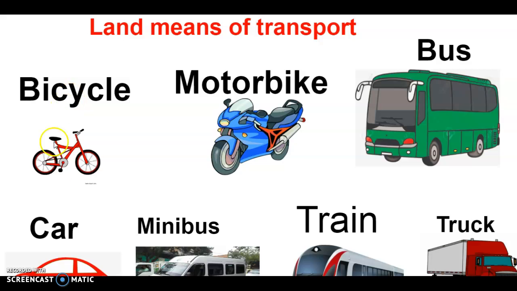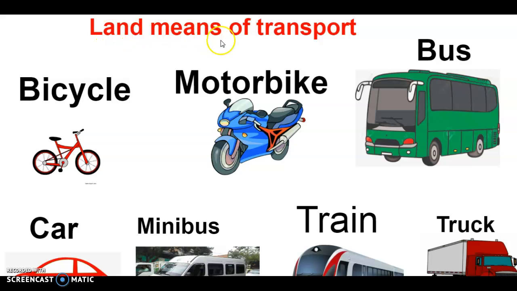For example, bicycle, motorbike, bus, car, minibus, train, truck. These are means of transportation: bicycle, motorbike, bus, car, minibus, train, truck. These are land means of transport.